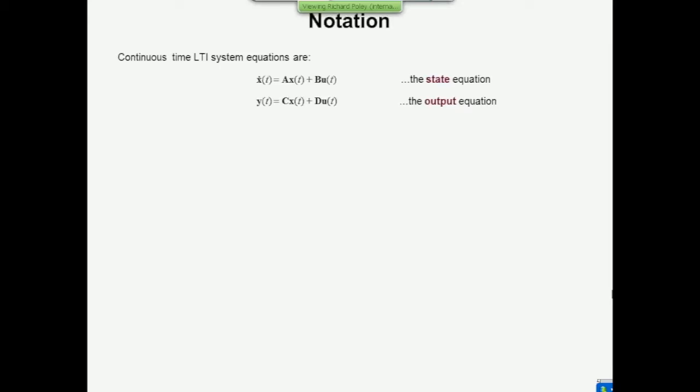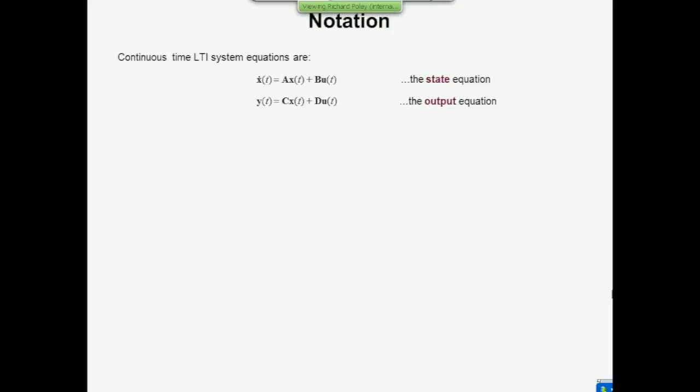So these are the equations. There are two of them, and I want to introduce you to the terminology and the notation that's used when we deal with state space systems. The first one is a first-order non-homogeneous differential equation in x, the state vector, and it's called the state equation for obvious reasons. The second equation is an algebraic equation involving the state, which is the solution to the first equation, x of t, and the input, u of t. That is known as the output equation for obvious reasons.